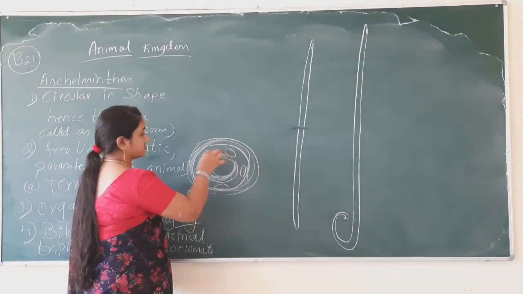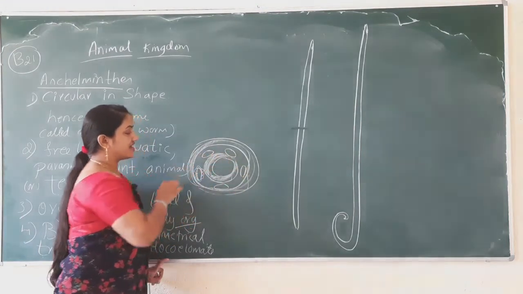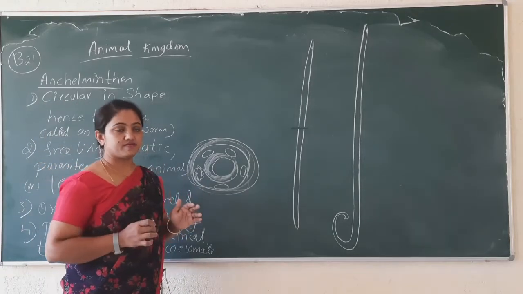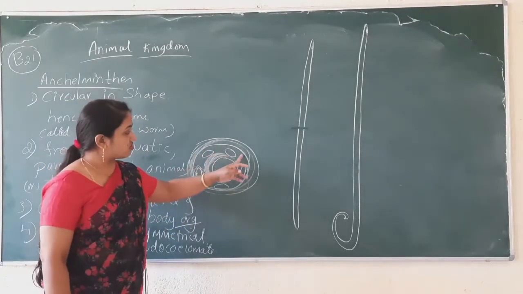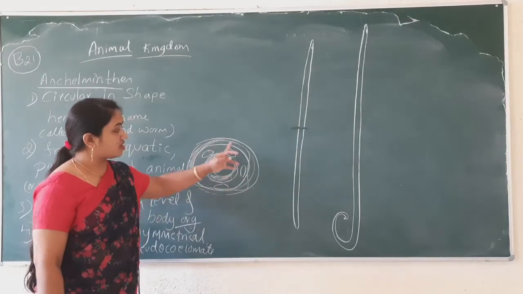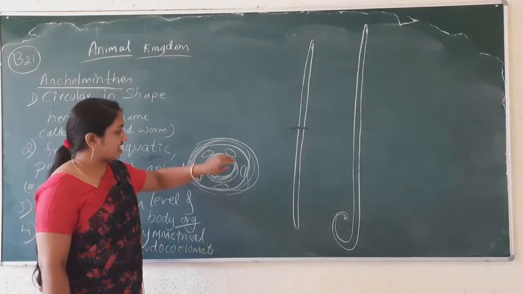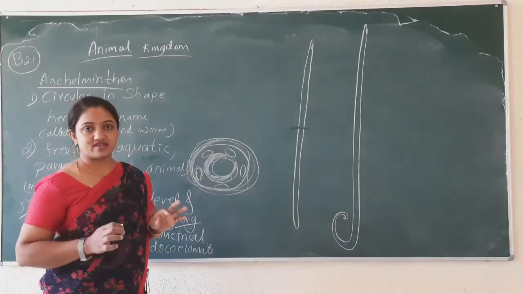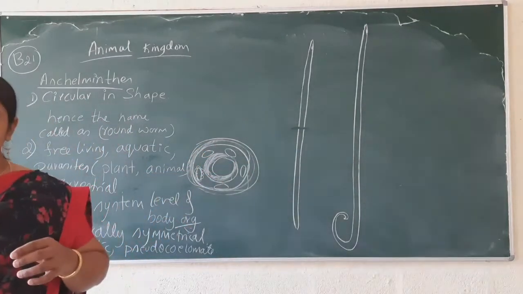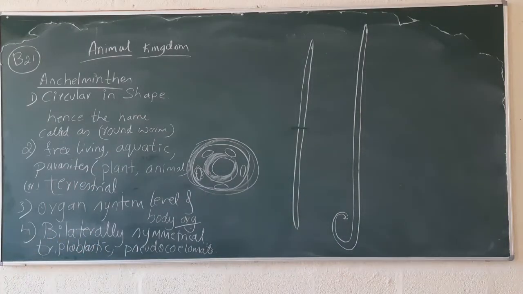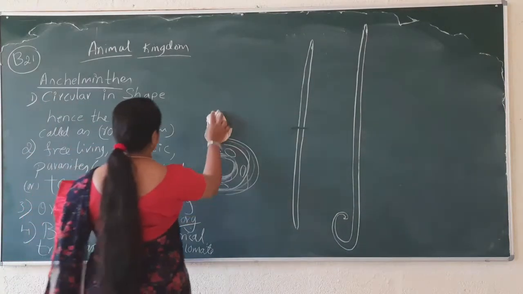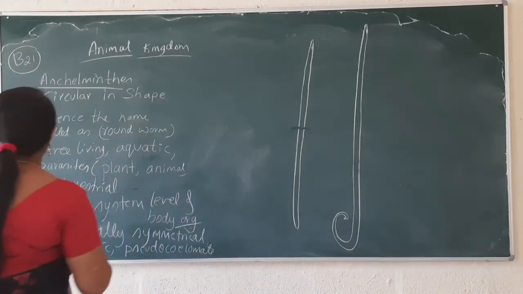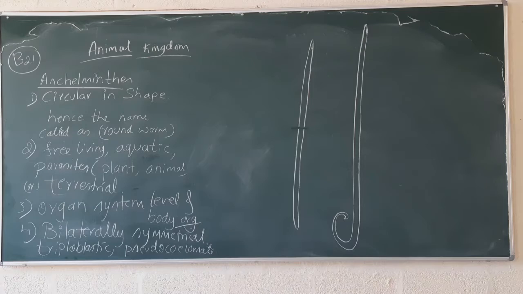Those cavities are scattered randomly. They do not have a complete cavity. The cavities are scattered here and there. That's why we call this type of animal pseudocoelomate. Now, the next is the digestive system is complete.